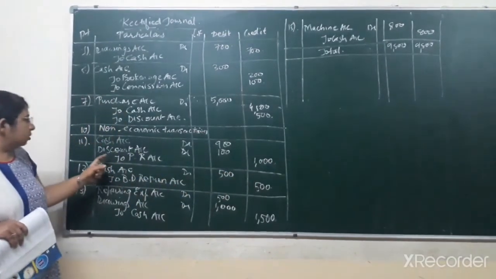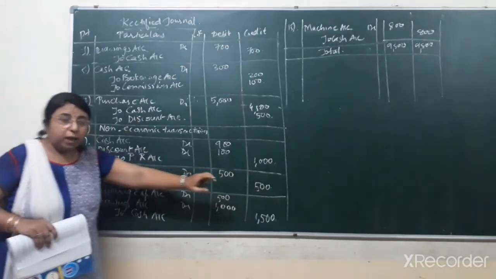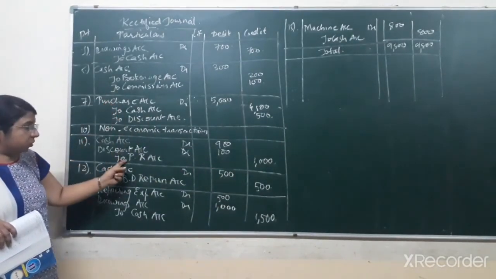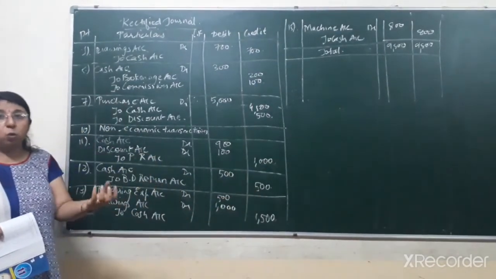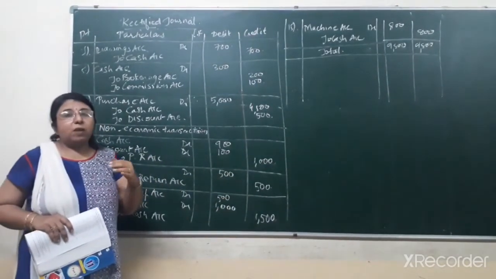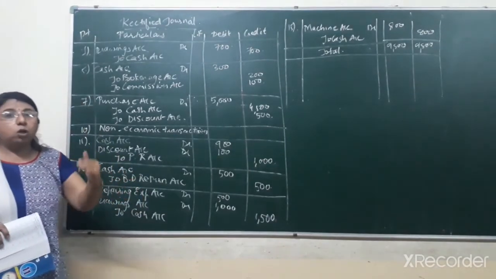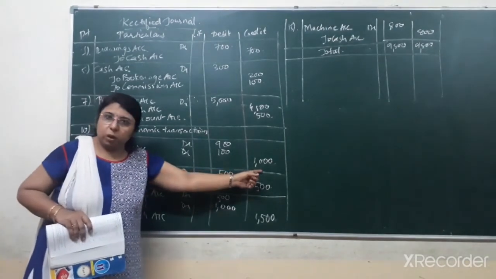Okay. So here you can see the journal entry that I have written: purchase return account credit, that is 1,000. Why? Purchase will always have a debit balance, so purchase return will always have a credit balance, because while purchasing, goods come into the business, but while purchase return, goods go out of the business. So credit what goes out. So purchase return account will be credited by rupees 1,000.